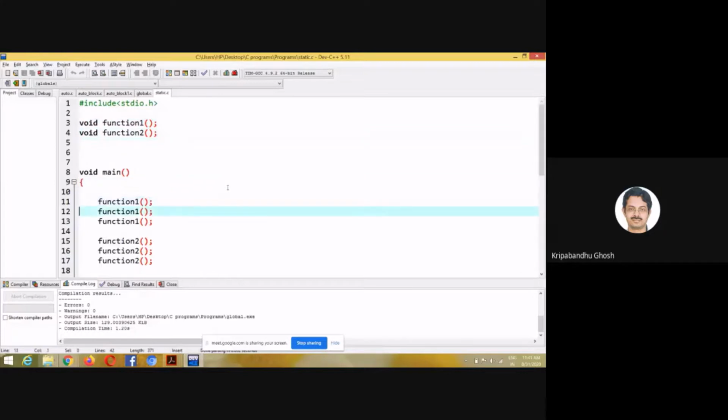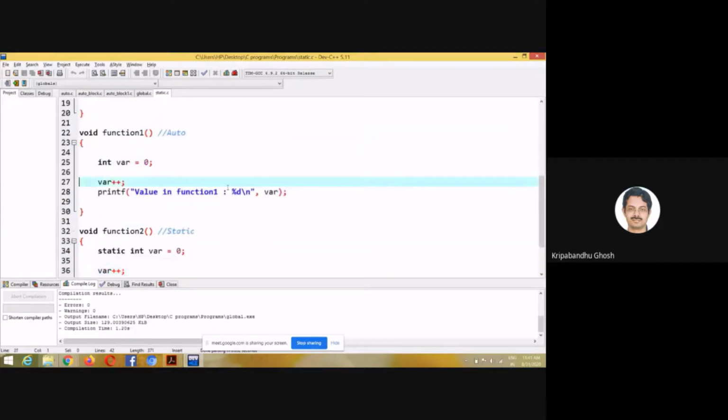So these are two functions, function 1 and function 2. And what are these functions? In function 1, there is a local variable int var equals to 0. So okay, what does this mean? Let's change the code.